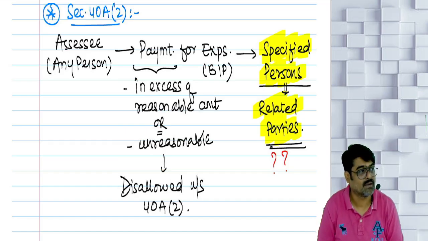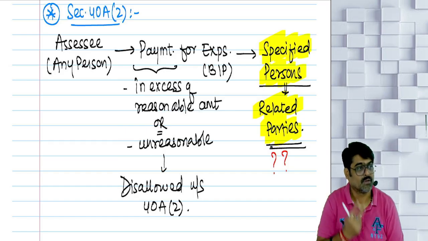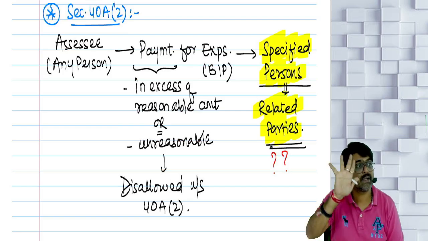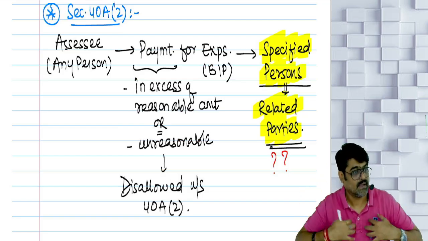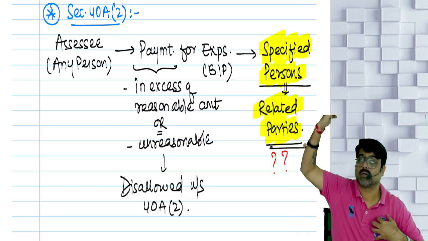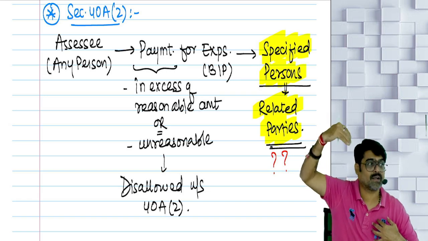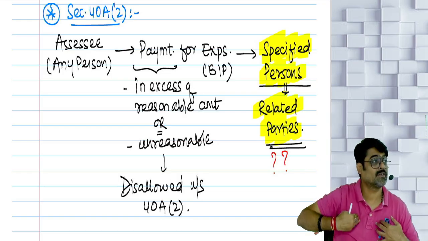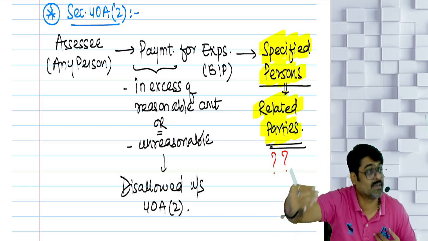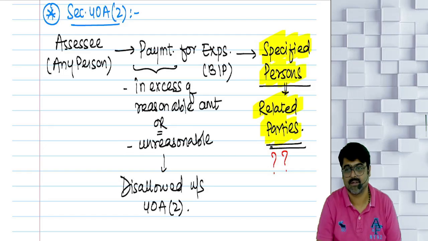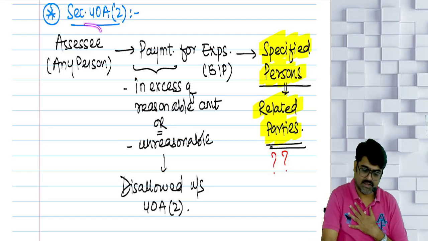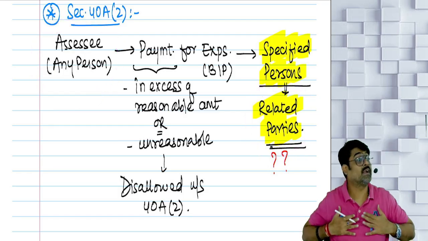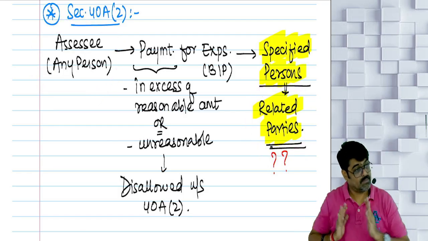My spouse, brother, sister, lineal ascendant, lineal descendant. That's it. Lineal ascendant means generations before me: my father, his father, yes or no? They are my lineal ascendants. Lineal descendant means my kids, their kids; they are my lineal descendants. So if the assessee is an individual, who will be the related party? My relative will be the related party.